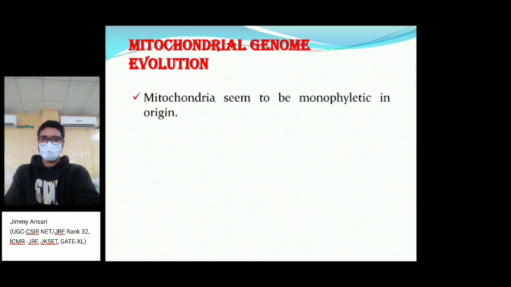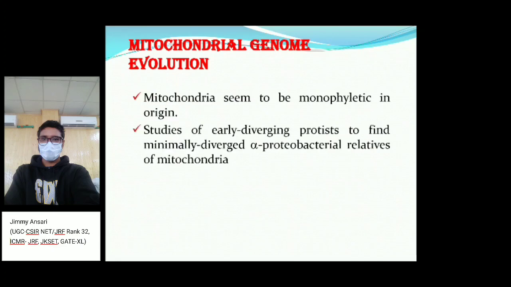So coming to the topic, mitochondrial genome evolution. Mitochondria seem to be monophyletic in origin. According to the symbiotic theory, mitochondria and chloroplasts are endosymbiotic, coming from bacteria which made a symbiotic relationship with plants and animals, and they became part of them.